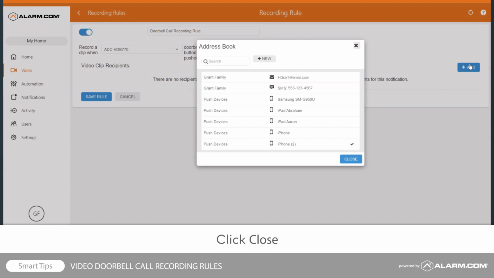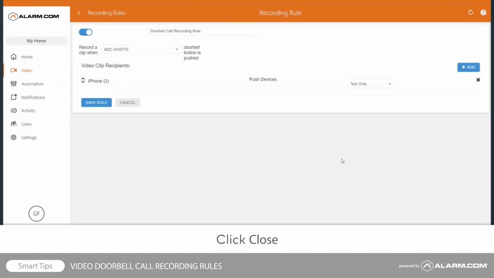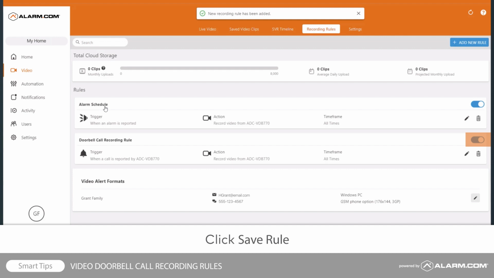Once you have selected your recipients, click Close to exit the address book. Use the drop-down menu to decide whether each recipient should receive a text-only notification informing them that a recording has taken place, or whether a thumbnail from the clip should be attached. To finish, click Save. You can pause this recording rule from the website or mobile app at any time.